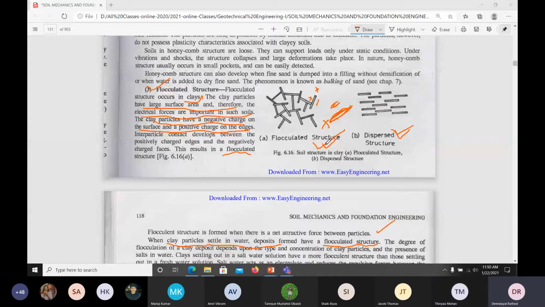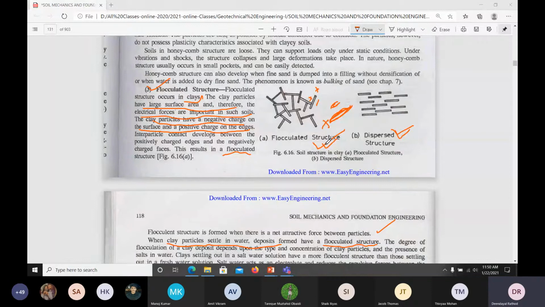So what we are doing here, please try to understand, and you have to read this subject very well. This is a very important subject. What I'm trying to tell you is, first, how the soil is formed, that we know. After formation of the soil, we have seen that there are different types of soil. Anyway, we'll go into detail. One is sandy soil, gravelly soil, silty soil, and clayey soil, depending on their grain sizes.